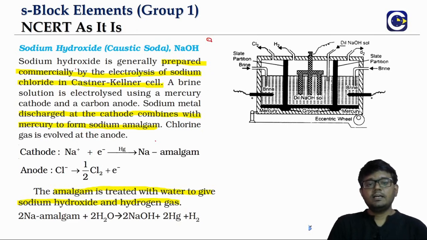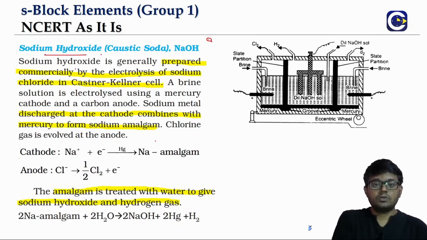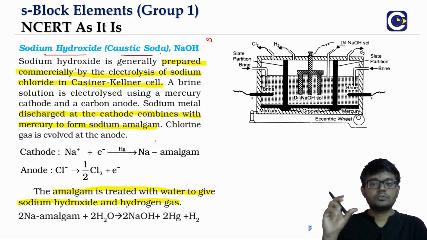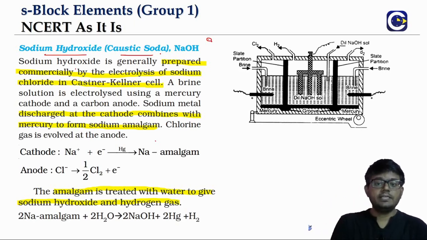Now the other important compound of sodium is sodium hydroxide, which we also call the caustic soda. So just now we have seen that one of the uses of sodium chloride is that it can be used for the preparation of sodium hydroxide, right? So we'll see in this Castner-Kellner cell where we have the mercury as the cathode. So we can see that the mercury here is acting as the cathode and the carbon acting as the anode.